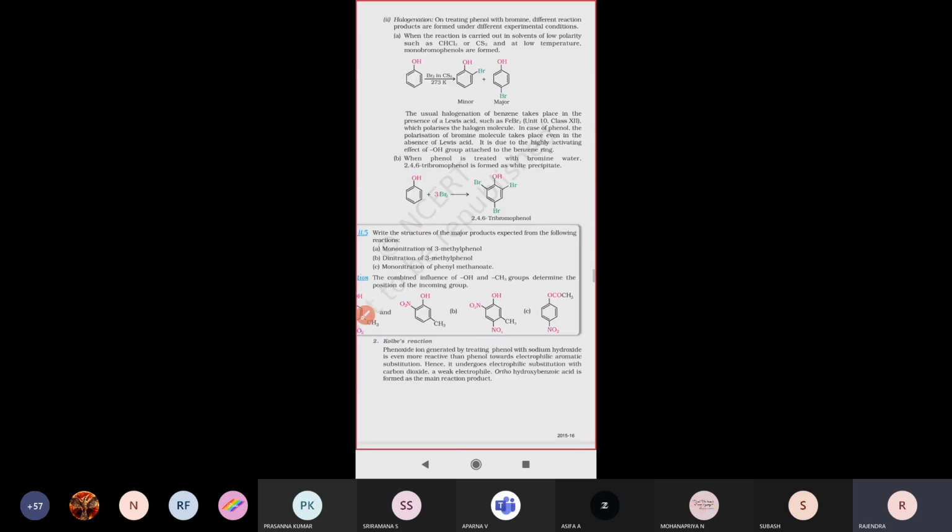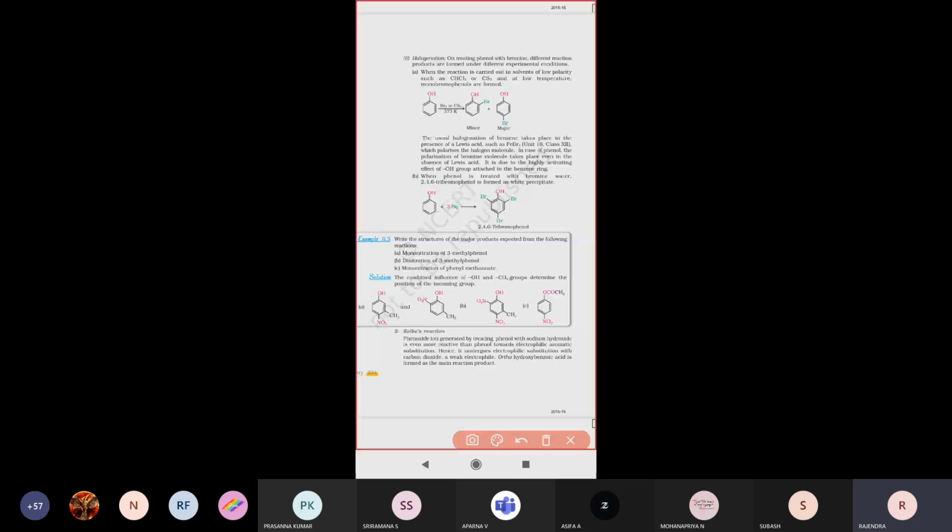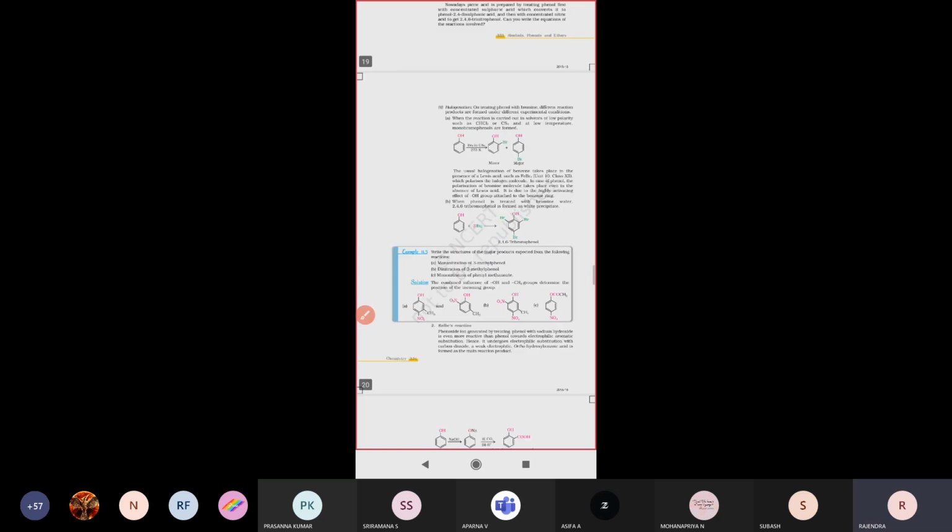Next, when phenol reacts with 3 moles of excess bromine molecule, what will happen? It will again form 2,4,6-tribromophenol. With excess bromine, 3 moles of bromine molecule, the bromine will attack at 3 places, right? 2,4,6-tribromophenol will be produced. So this is about the electrophilic substitution reactions.